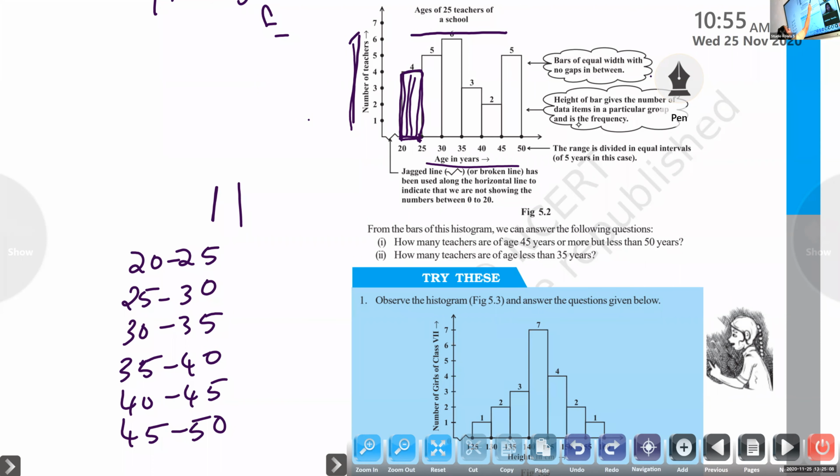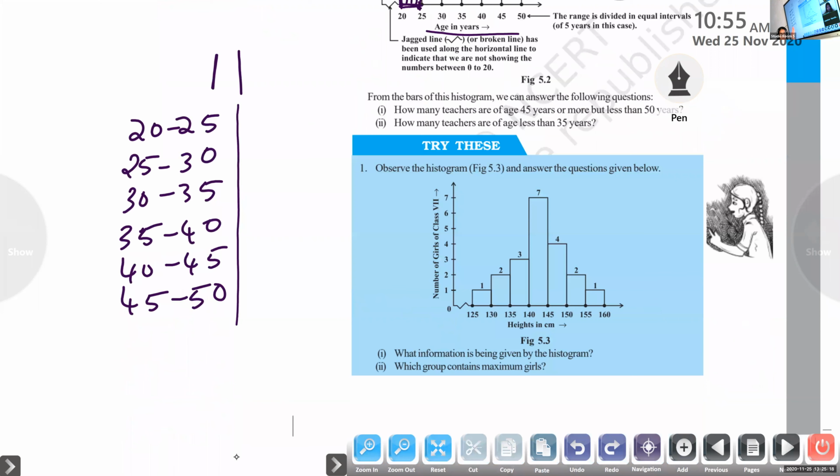And the range is divided into equal intervals, because while we are preparing the classes, we divide them into equal intervals, 20 to 25, 25 to 30. Here we take 5 as the interval, a class width of 5. Okay, so did you write